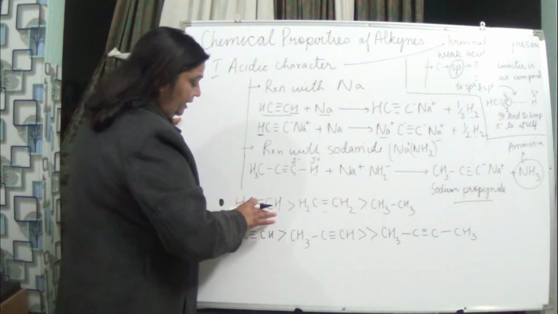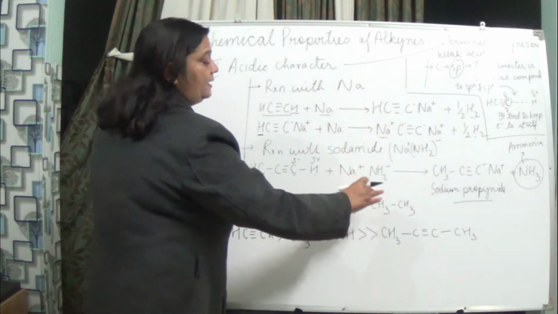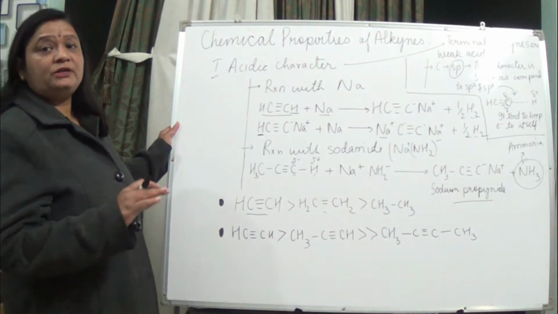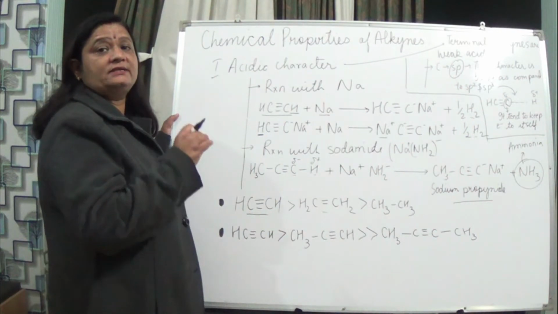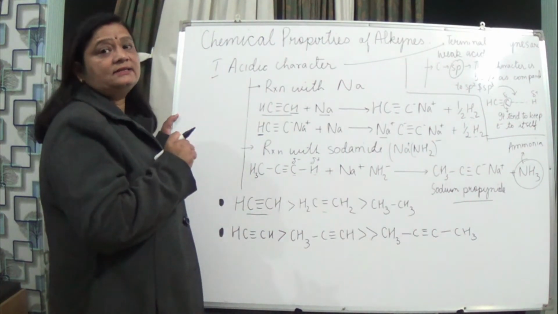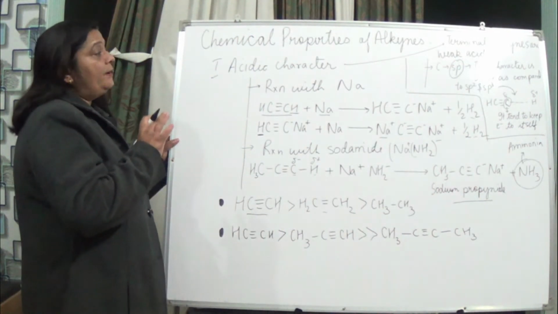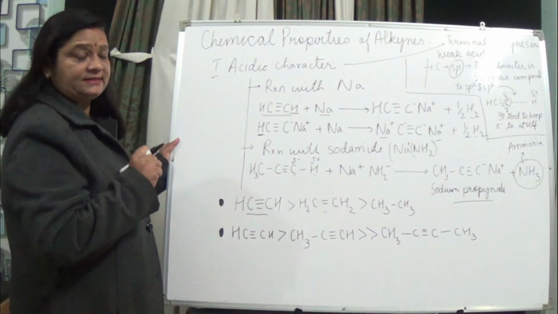So most acidic is ethyne, then ethene, and then ethane. When we talk about sp2 and sp3, their acidic character is negligible. Now we have talked about terminal alkynes, and they show the acidic character.